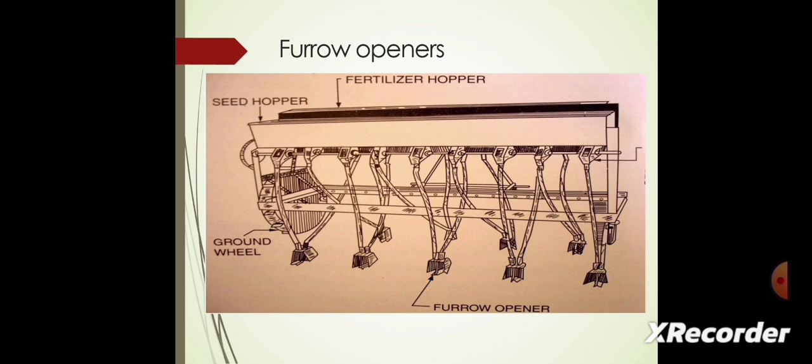This image shows the furrow opening. It has a fertilizer hopper and the seed hopper. At the bottom, it has the ground wheel. The furrow opener is where the seeds are dropping into the furrow.